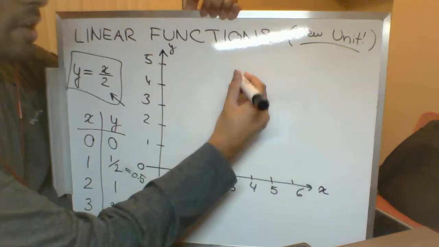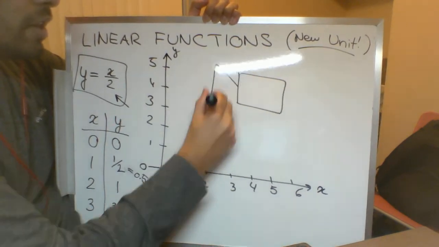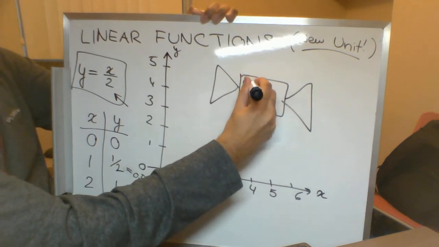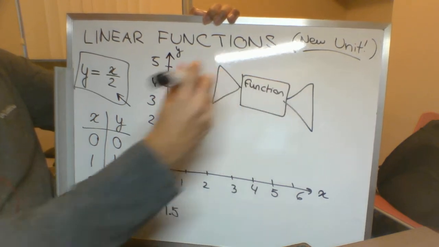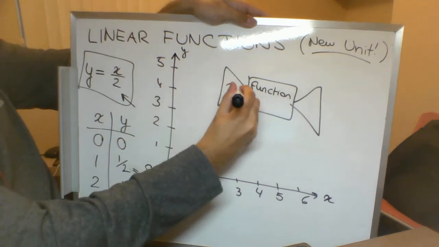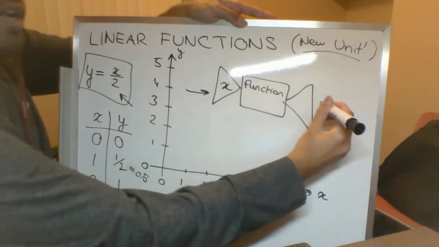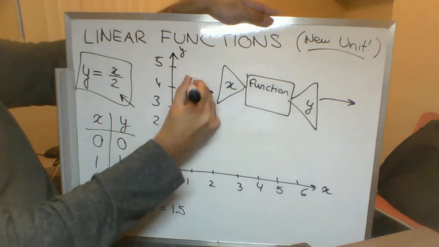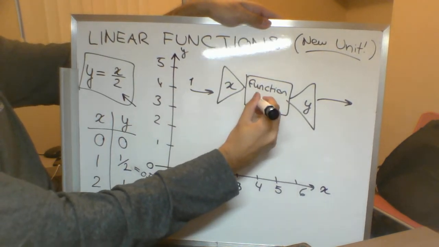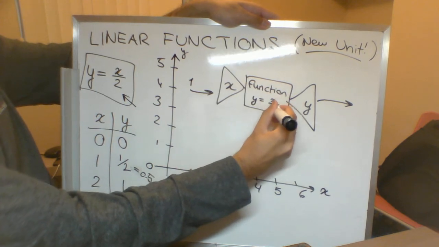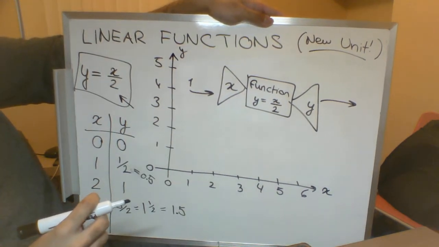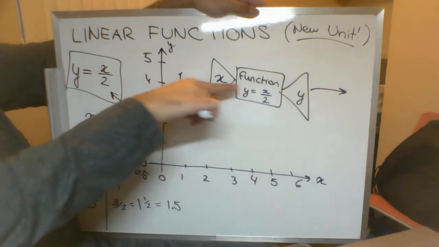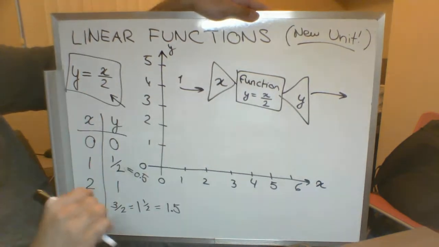The way it works is, it's like you've got a little machine, and you've got a place where you can put in stuff and a place where stuff is going to come out. This machine is your function. You put in your x value over on this side, and it's going to spit out your y value for you on that side. So if you plug in a 1 over here, your function tells you, well, y is going to be equal to whatever the x value is divided by 2. So basically, what this machine is doing right now in this case is I put in a number, and this machine chops it in half and gives me that result.